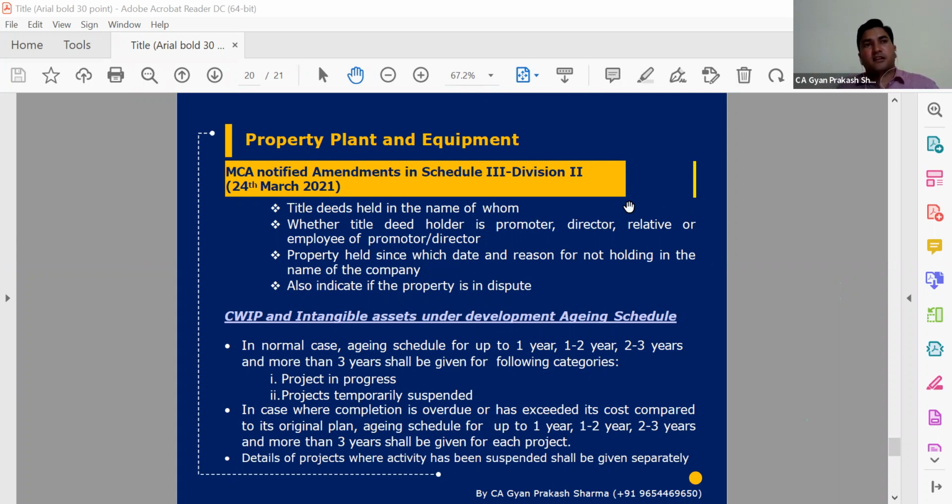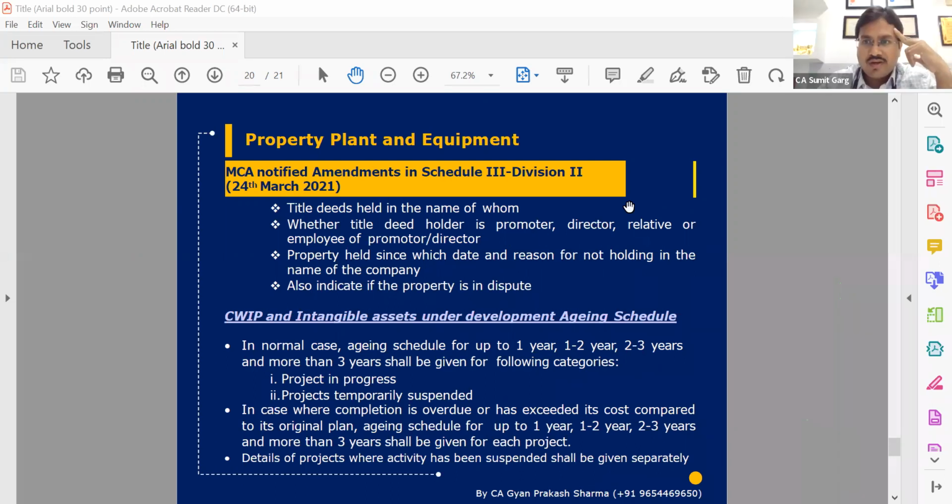But if the spare part is general in nature, which we can't identify for a particular machine, like nuts and bolts that can be used in each and every type of machinery, then these general nature spare parts will be part of inventory itself, or will be directly expensed as consumables. So the simple rule is, if it is a machine-specific part that can only be used in a particular machine, then it will be a part of property, plant and equipment, and will be shown in the balance sheet in the fixed asset schedule.